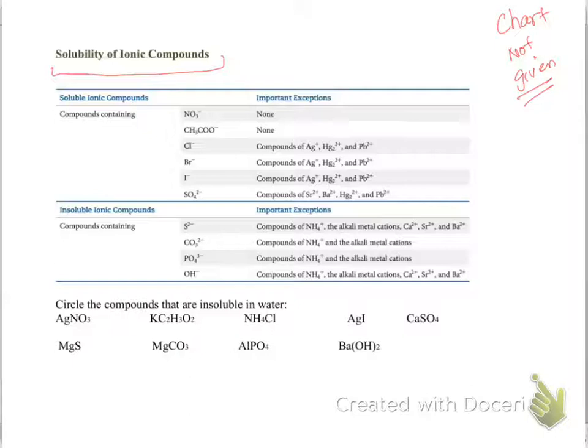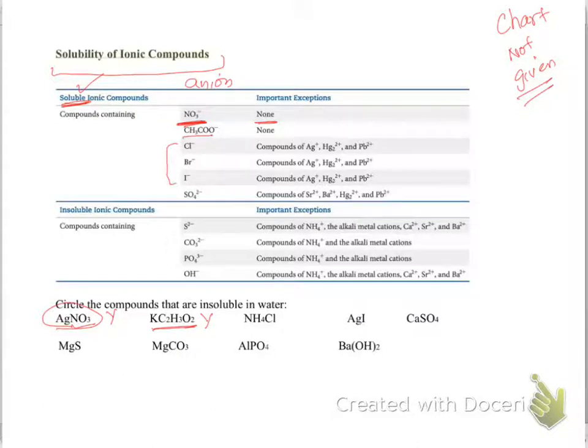If you look here, it says any compound that contains the nitrate anion. Remember, negatively charged ions are called anions. Any compound containing the nitrate ion is soluble in water, with no exceptions. So is silver nitrate soluble in water? Yes, it has nitrate, and with nitrate we do not have any exceptions. All compounds containing acetates are soluble in water, no exceptions. That means this potassium acetate is soluble in water.